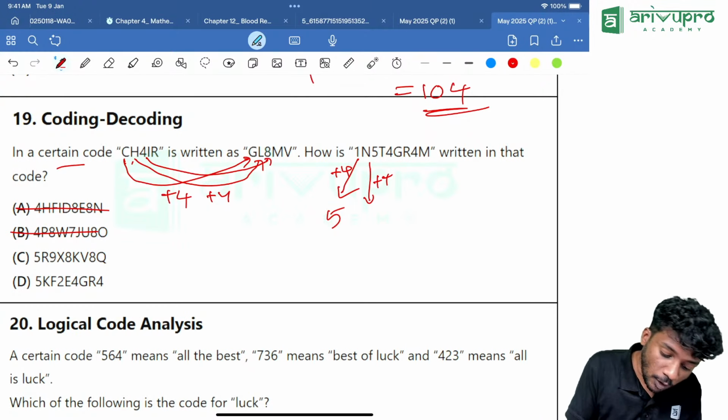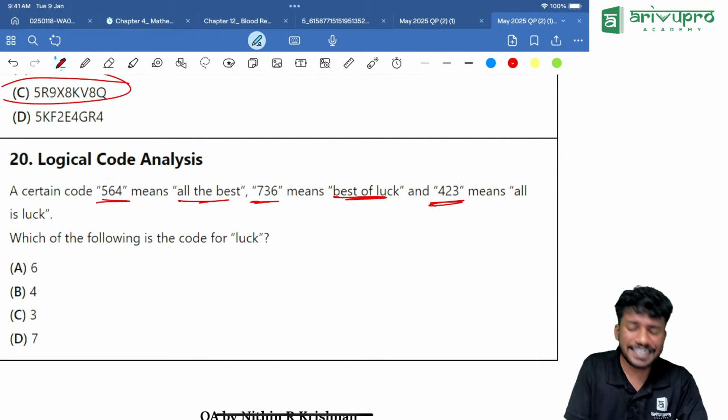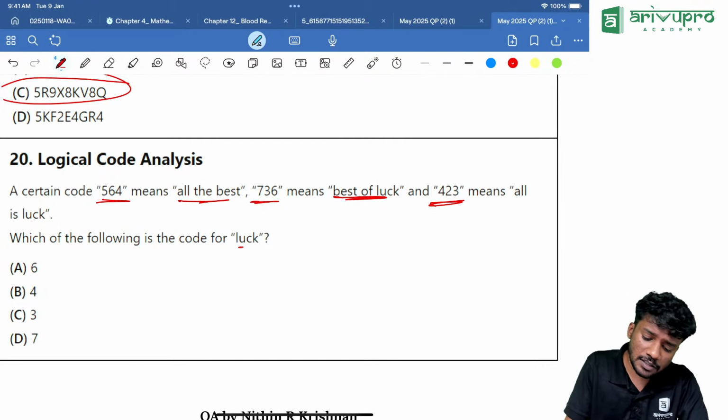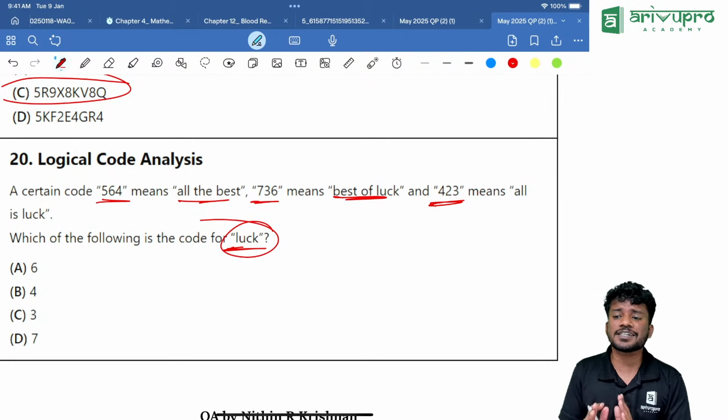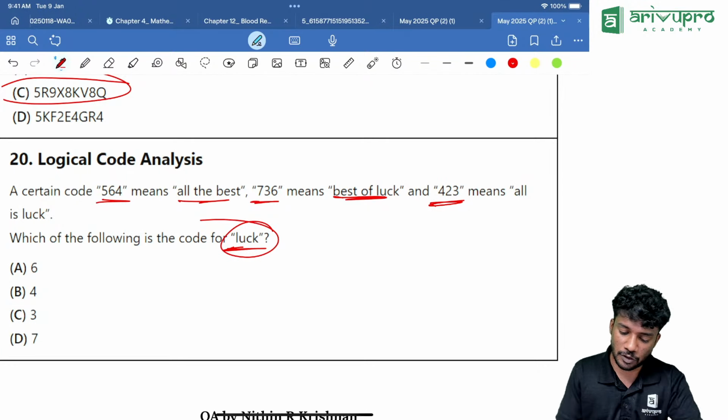Next one, another easy question. The code for 564 is all the best. 736 means best of luck. 423 means all is luck. Okay. Now they are asking the code for what? Luck. Now, if you look into it, it's a very easy question. Luck is common in two of the given codes. Which are those? It is common in 736 as well as 423. Best of luck and all is luck. That means luck is the common digit between both of them.